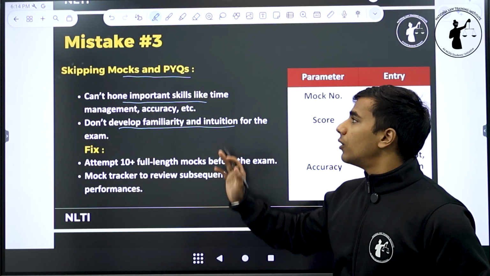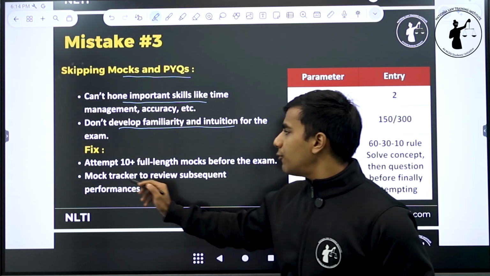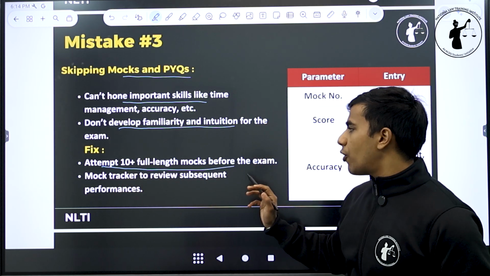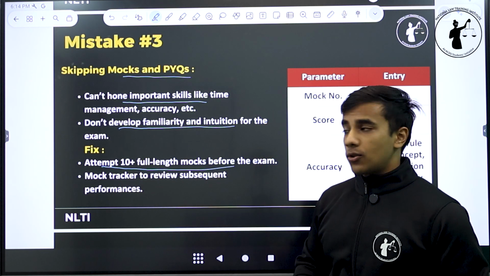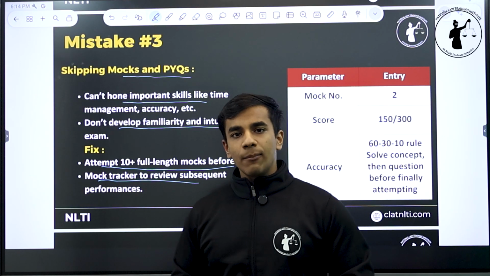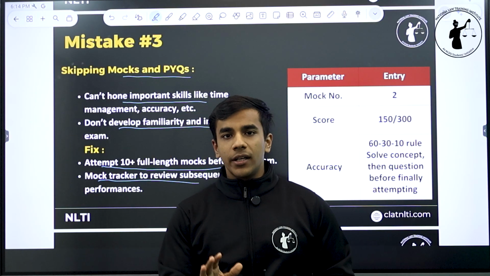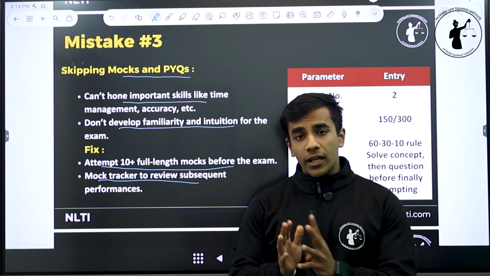So what you have to do to build a familiarity with the paper and know what to expect in the paper, you have to attempt at least 10 full length mocks before the exam, and attempting a mock is not enough. You have to keep a mock tracker to review subsequent performances. Simply giving mocks without analyzing them is as good as not giving a mock. So it is very important कि आप कम से कम 10 mock दो, और अगर आपको पता नहीं है कि